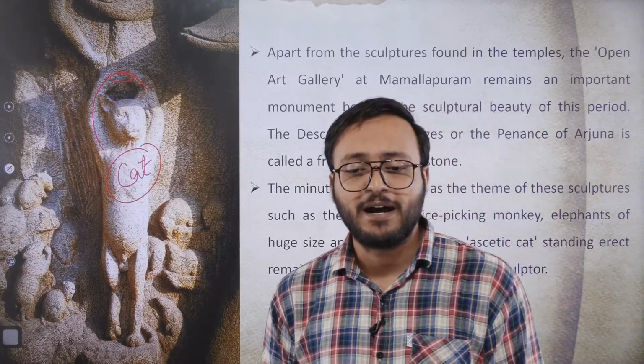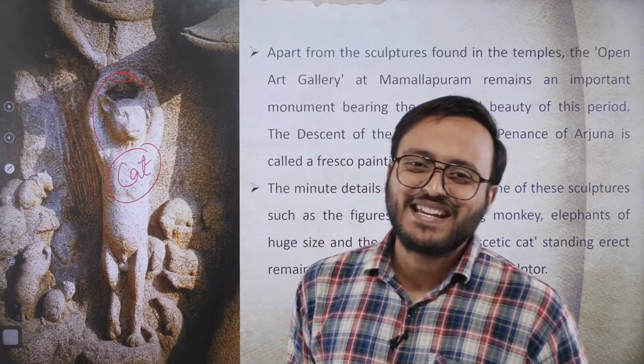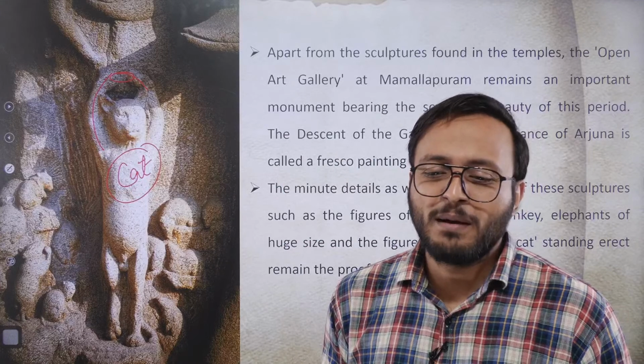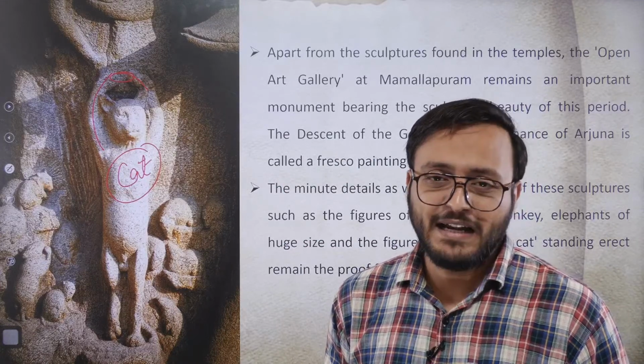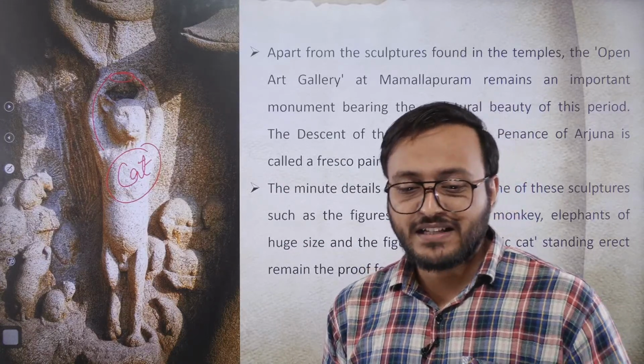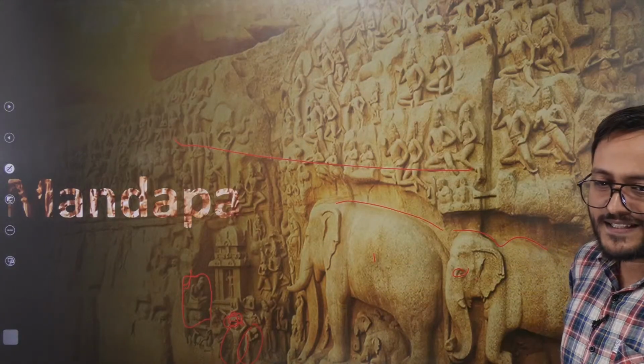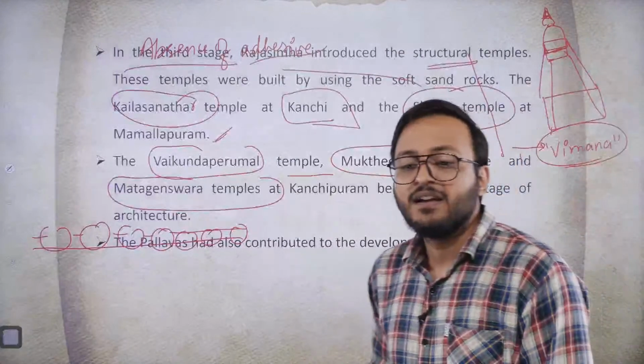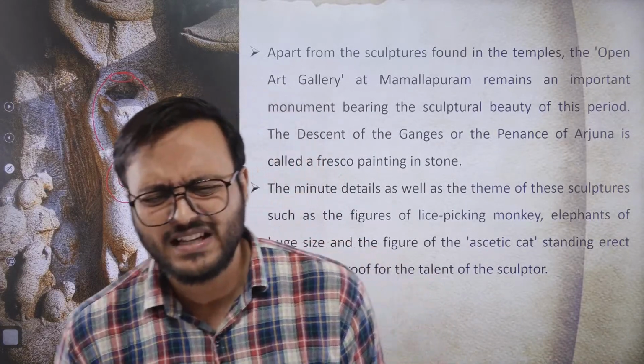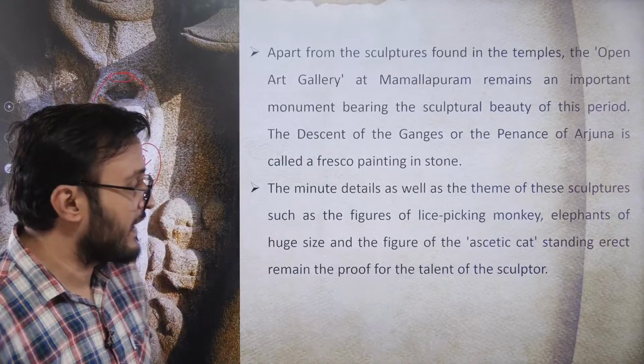Penance means tapasya. This image is taken from the Mamallapuram temple, or Mamallapuram Mandap, which has this particular picture. It is like an open art gallery where miniature art sculptures are constructed in stone. That is in fact one of the finest examples of Pallava architecture.